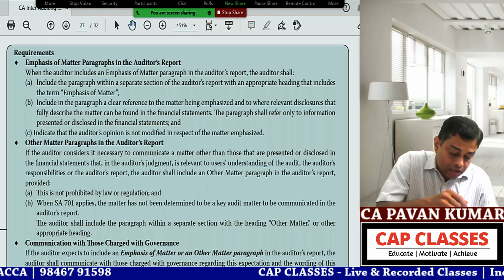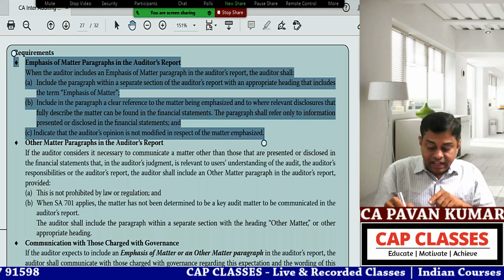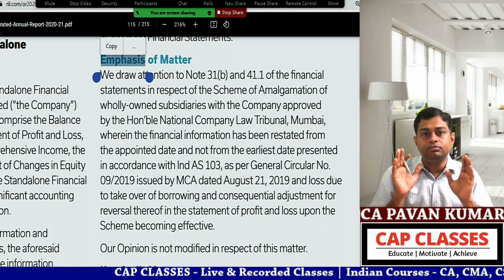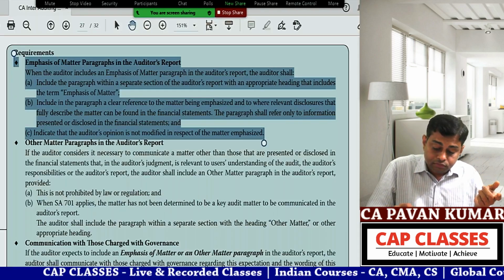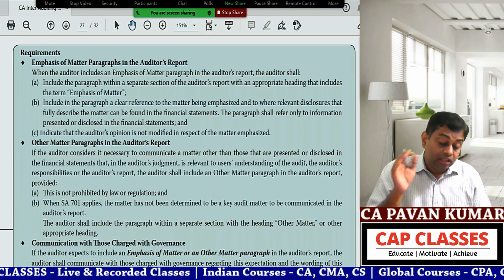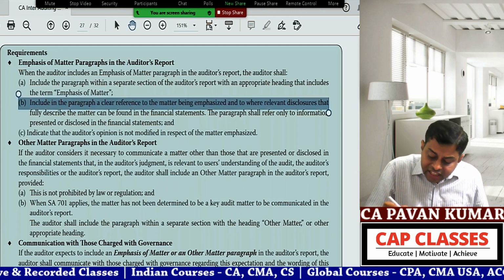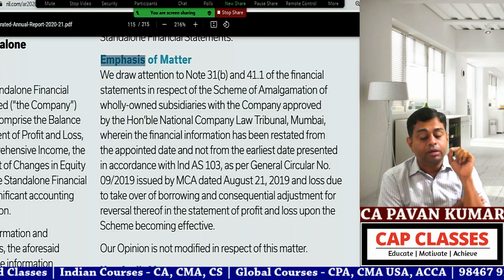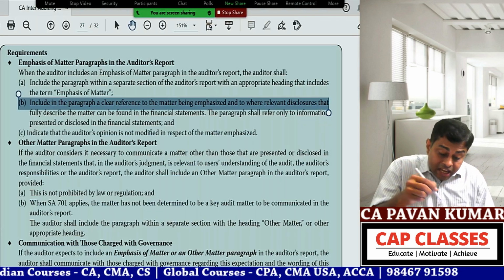Now we have read what the auditor has to do, and also we have seen what the auditors in Reliance Industries have done. Did they put this heading, emphasis of matter paragraph? Yes, that is what the standard told. Then include reference. Did they give reference of that para number or note number? Yes, they have given reference, note 31B, 41(1). Okay, very good.